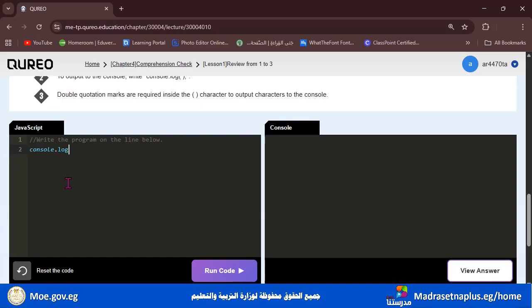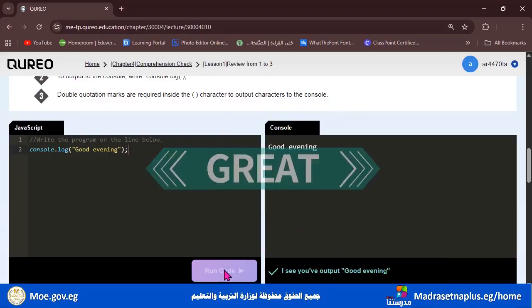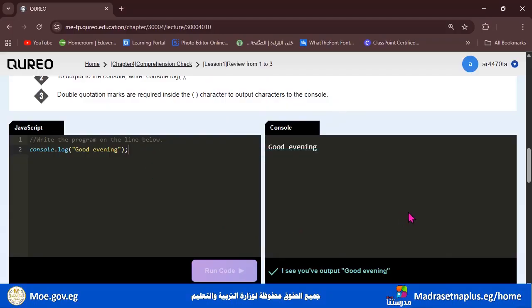After that, open the two parentheses, enter the double quotation marks, and press Ctrl and V to paste. After that, end the line with a semicolon. Let's click Run Code and see if the answer is correct or not. In the editor here, we wrote our program, and when we click Run Code, good evening is output to the console.